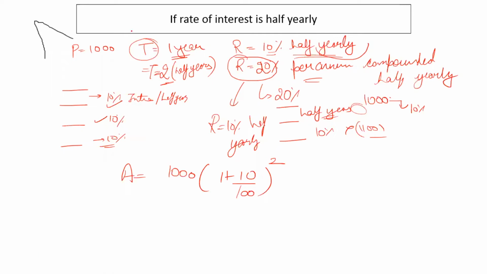But just remember that if you're given rate of interest as 10% half yearly, then you do not need to divide it by 2 and while putting it in here, right? But if you're given rate 20% per annum compounded half yearly, then you will have to key in the rate of interest as 10%, half of what is given, right? Any question in this?